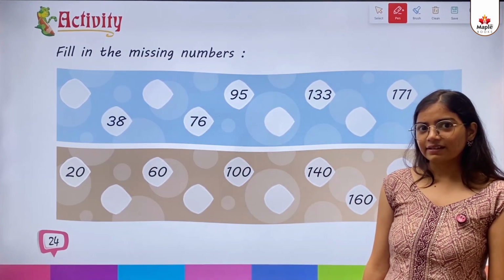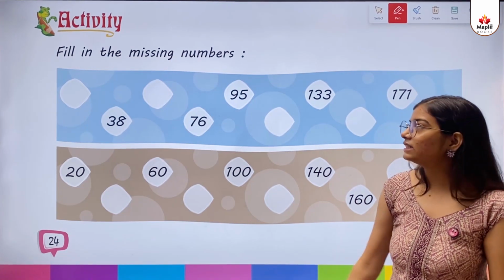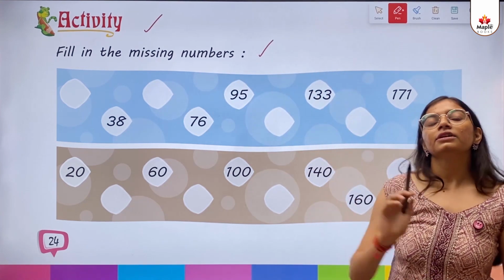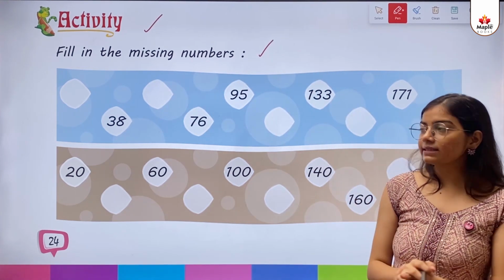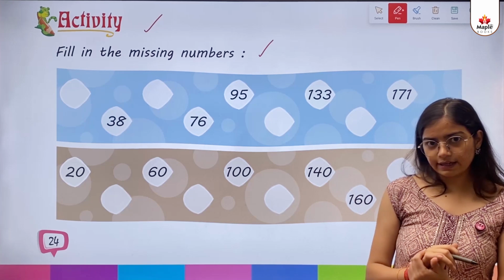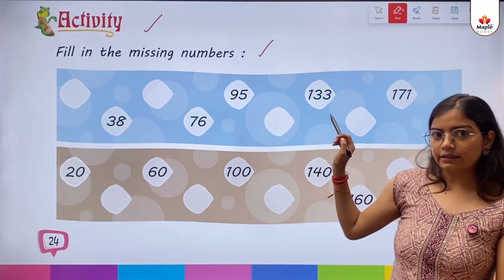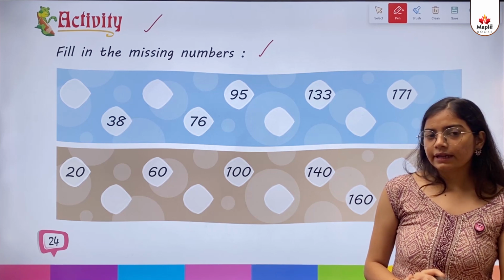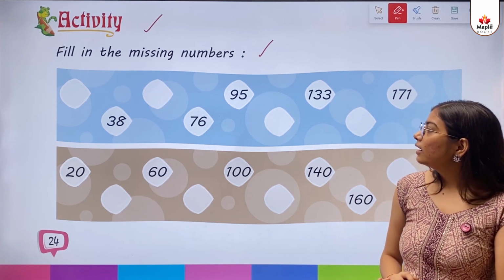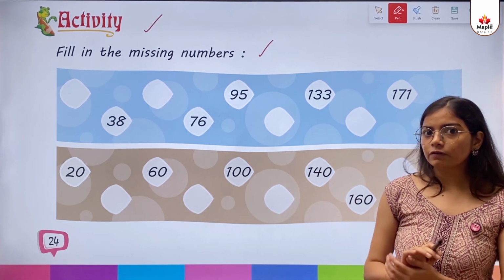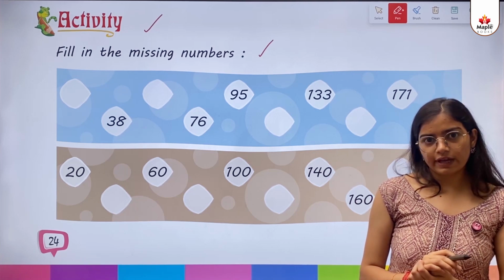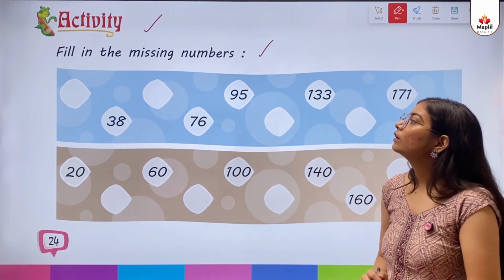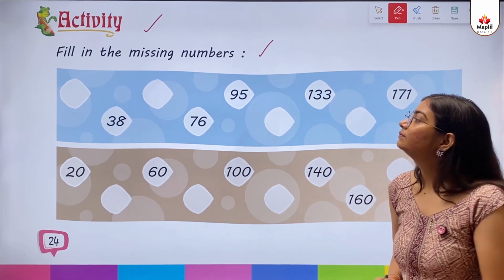So kids, the next thing is activity. Fill in the missing numbers. So kids, in this exercise, as you can see, two boxes are given. First one is the table of 19, so we have to fill it with the 19 table. Then the next one is of table 20, so we have to fill it with 20 tables. Okay. So let's just begin.